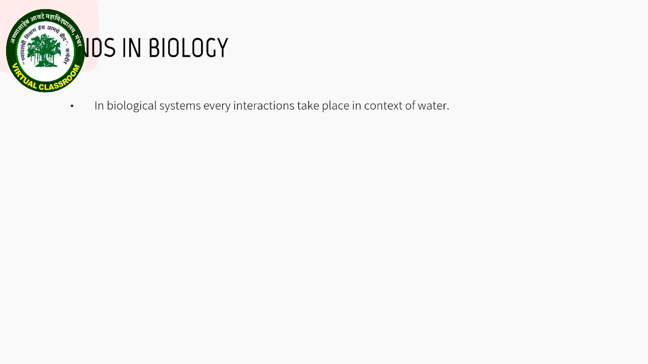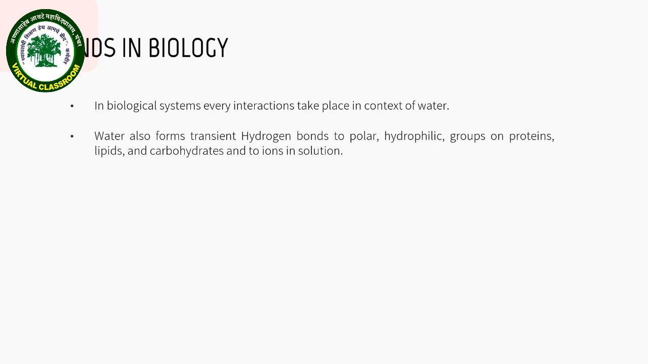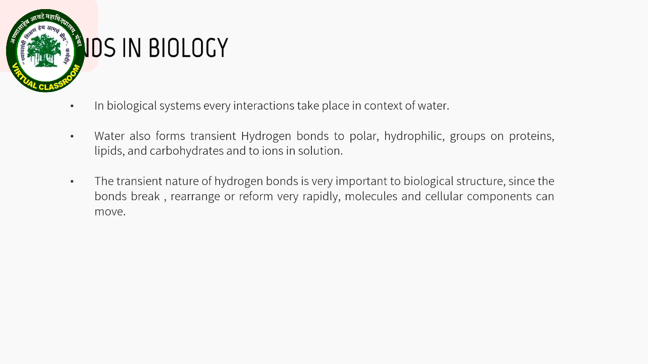In biological systems, every interaction takes place in the context of water. Water also forms transient hydrogen bonds to polar hydrophilic groups on proteins, lipids, and carbohydrates, and to ions in solutions. The transient nature of hydrogen bonds is very important to biological structure. Since the bonds break, rearrange, or reform very rapidly, molecules and cellular components can move. Since ionic bonds in water are also weak, they can be easily broken.